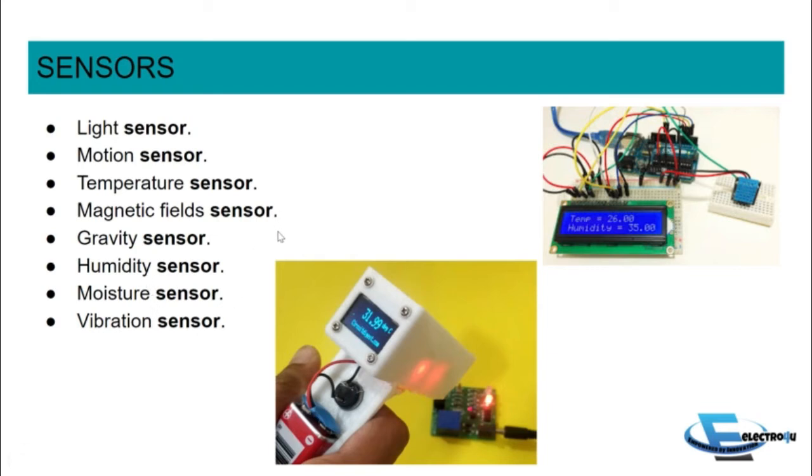So basically, using different types of sensors, we will see how we can create new projects with our innovative ideas. Sensors are a vital thing in your project. The more sensors you use, the more ideas you will get in your mind about how you can build a new gadget.